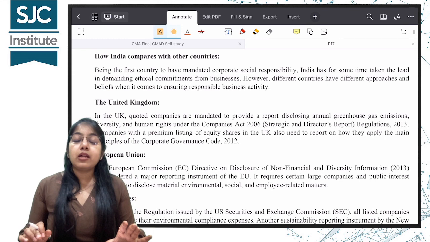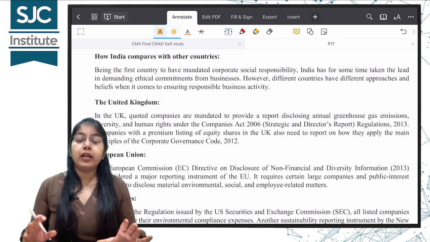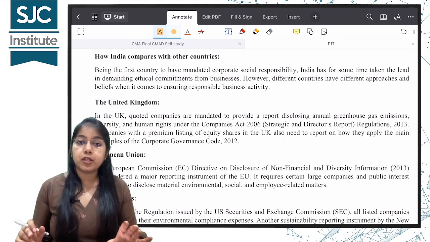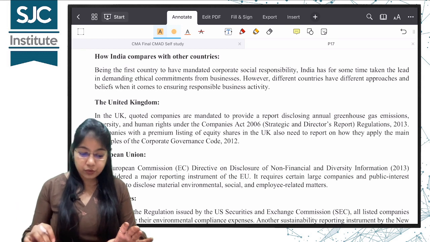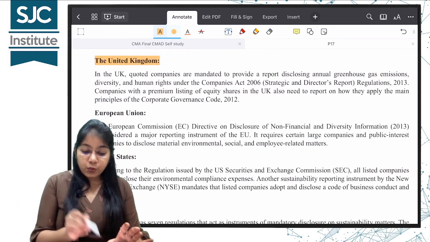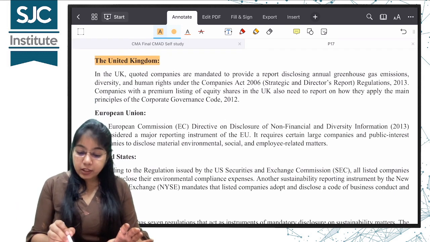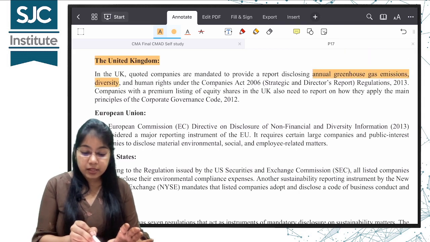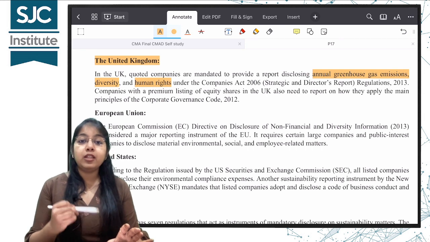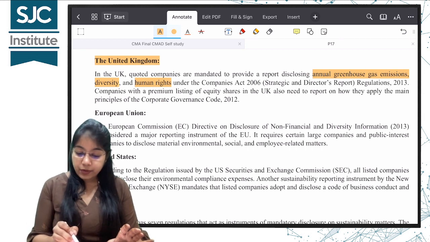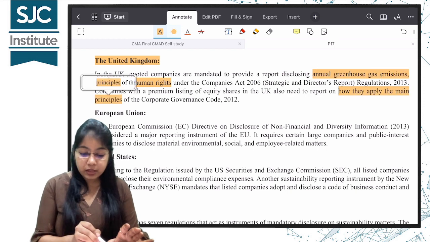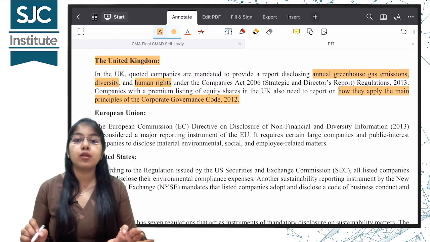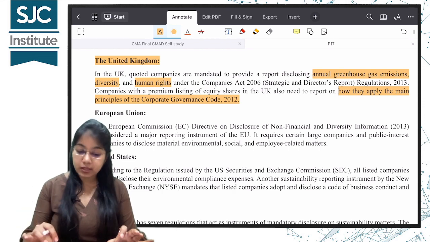Now, what other countries are doing with regard to the environment, social and governance responsibilities of business? Again, we'll just quickly go through this. In the UK, quoted companies are mandated to provide a report disclosing annual greenhouse gas emissions, diversity and human rights. Again, the premium listed companies have to also report how they apply the main principles of Corporate Governance Code 2012. So, in that country, this is followed.